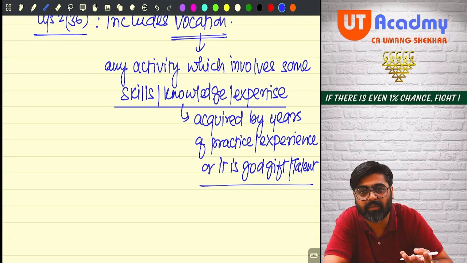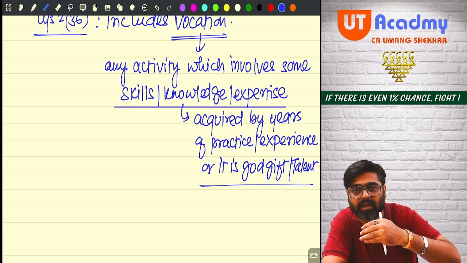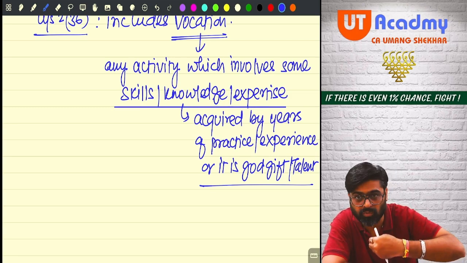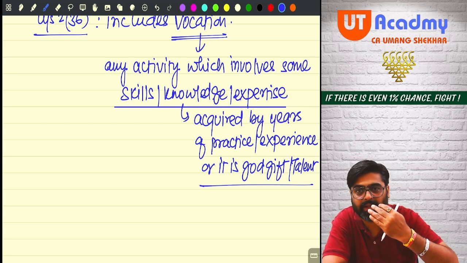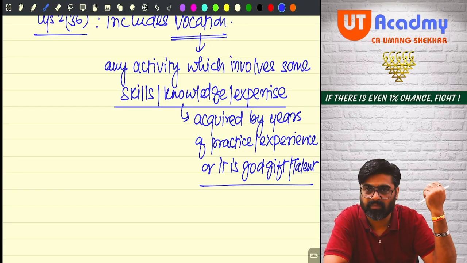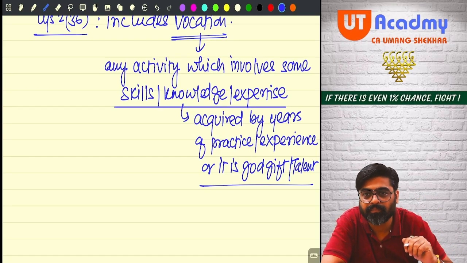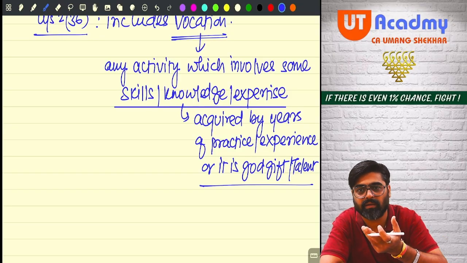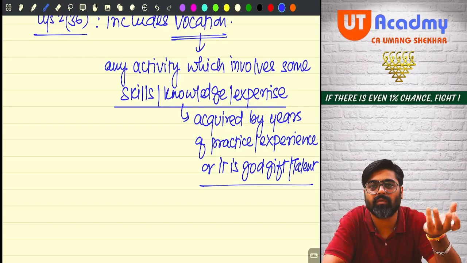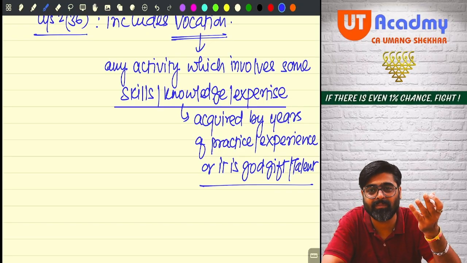There is no such requirement. In the IPL, in the Indian cricket team, if you want to play as a cricketer, you want to show your skills, your expertise, you can show it by years of practice. And you can perform that activity and earn that income. Actors do that. Singers also do that. Dancers also do that. That is the reason why they call themselves what?